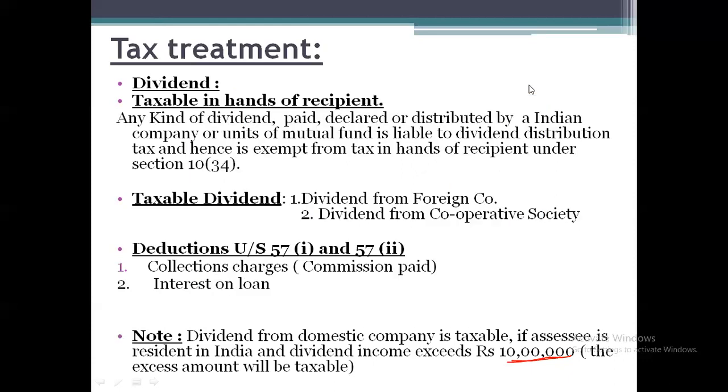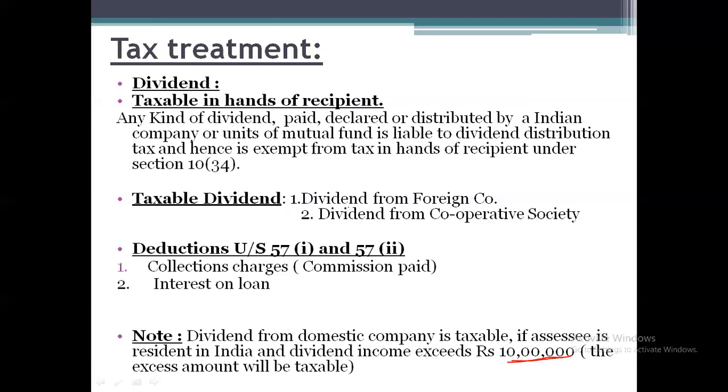Means if you are receiving a dividend of rupees 12 lakh from the Indian company, the limit is 10 lakh rupees, so the difference is 2 lakh rupees, and that 2 lakh rupees will be taken as income under the head income from other sources. So up to 10 lakh rupees you can claim the exemption. Above 10 lakh rupees, the difference amount will be taken as income under the head income from other sources, only for domestic or Indian companies.